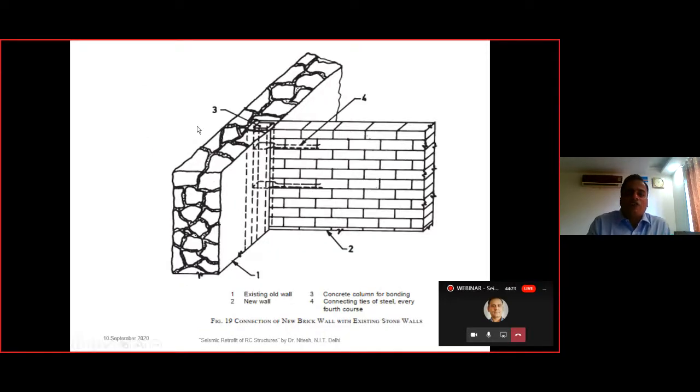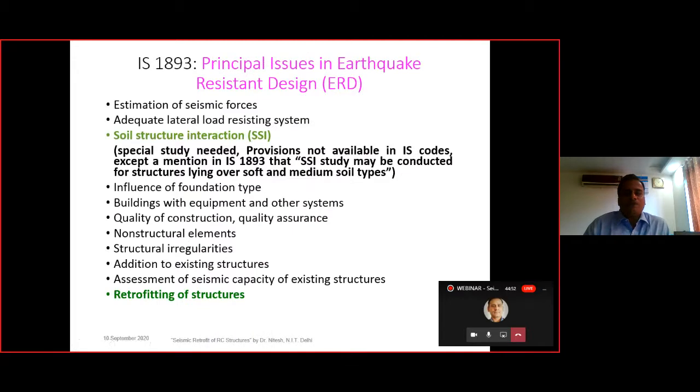Say we have a stone masonry wall and we want to construct a new brick masonry wall that is connected with the stone masonry wall. Then we have to construct an RC column in this particular way, by removing some of the stone masonry part, and then we connect it with the help of these anchors, and in this way the stone masonry wall is connected with the brick masonry wall.